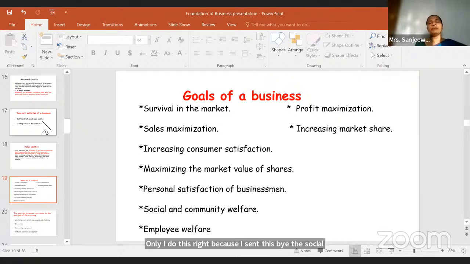Then social and community welfare. You need to do something to the society also, children, right? You gain something from them, resources. So you need to give something in return. So social and community welfare is also a goal.